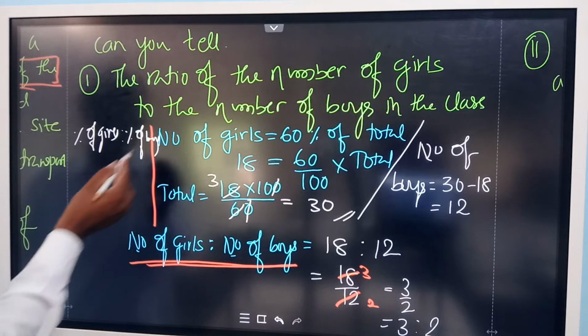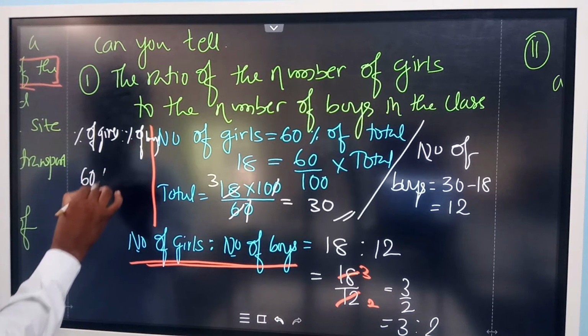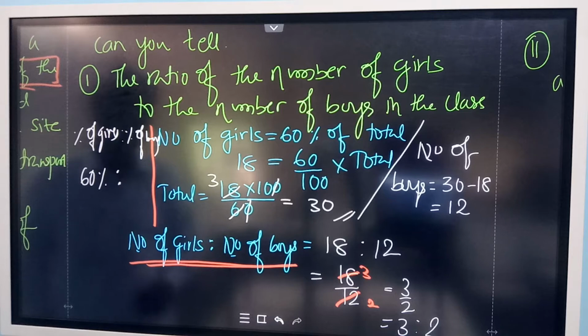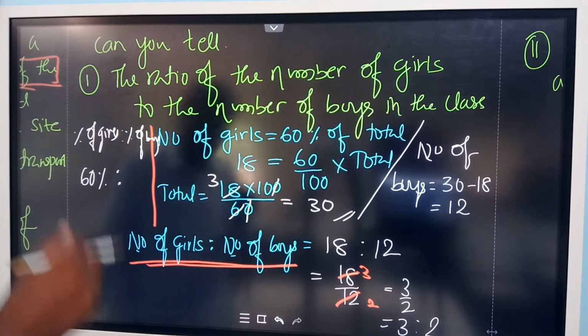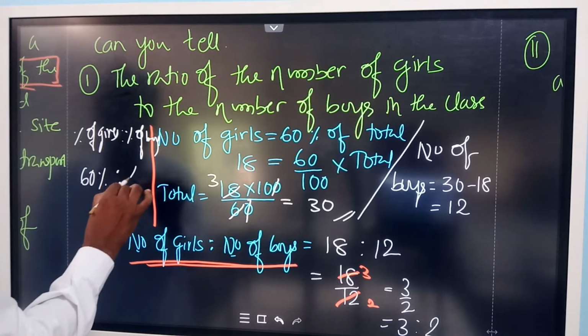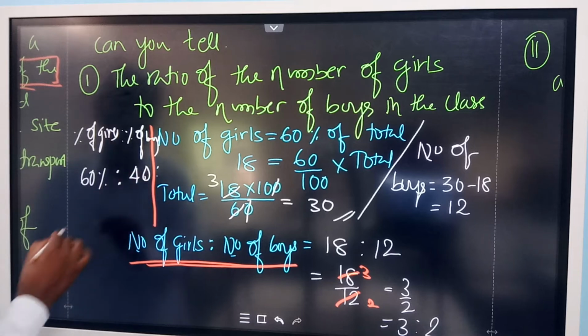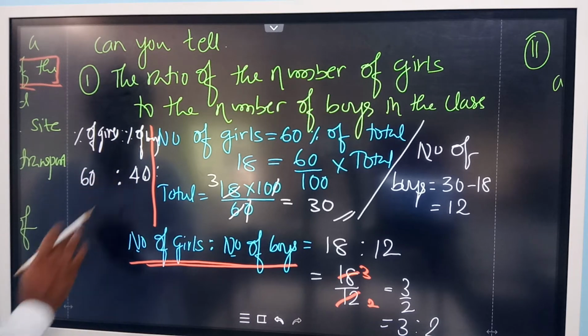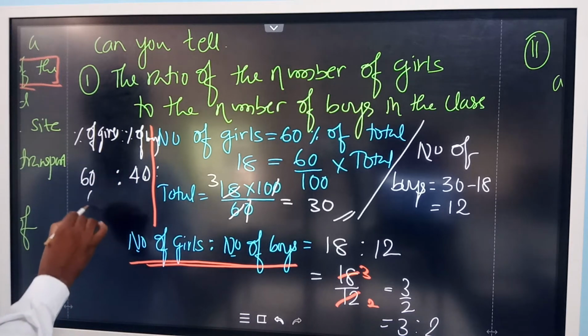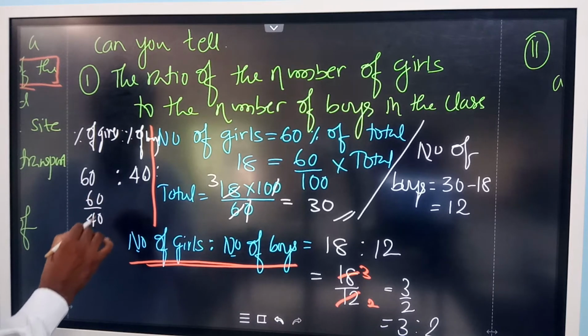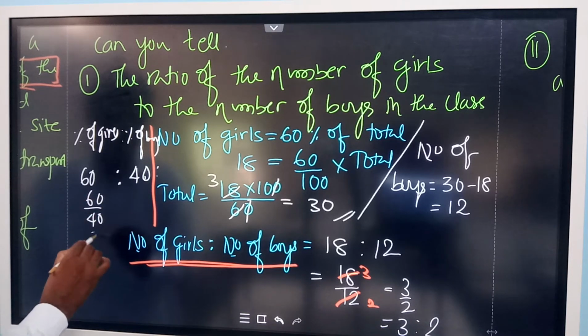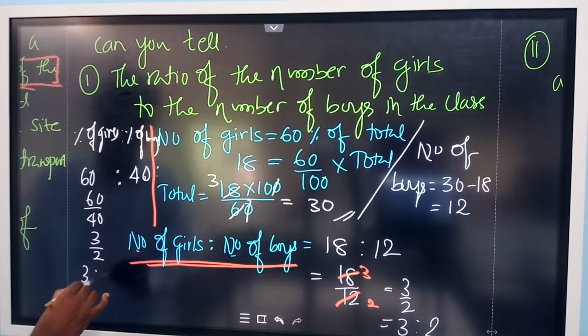Okay, the percentage of girls is given as 60%. Good. The percentage of boys, naturally, is the remaining out of 100, which is 40%. So 60 is to 40. Now if you simplify 60 by 40, we get 3 is to 2.